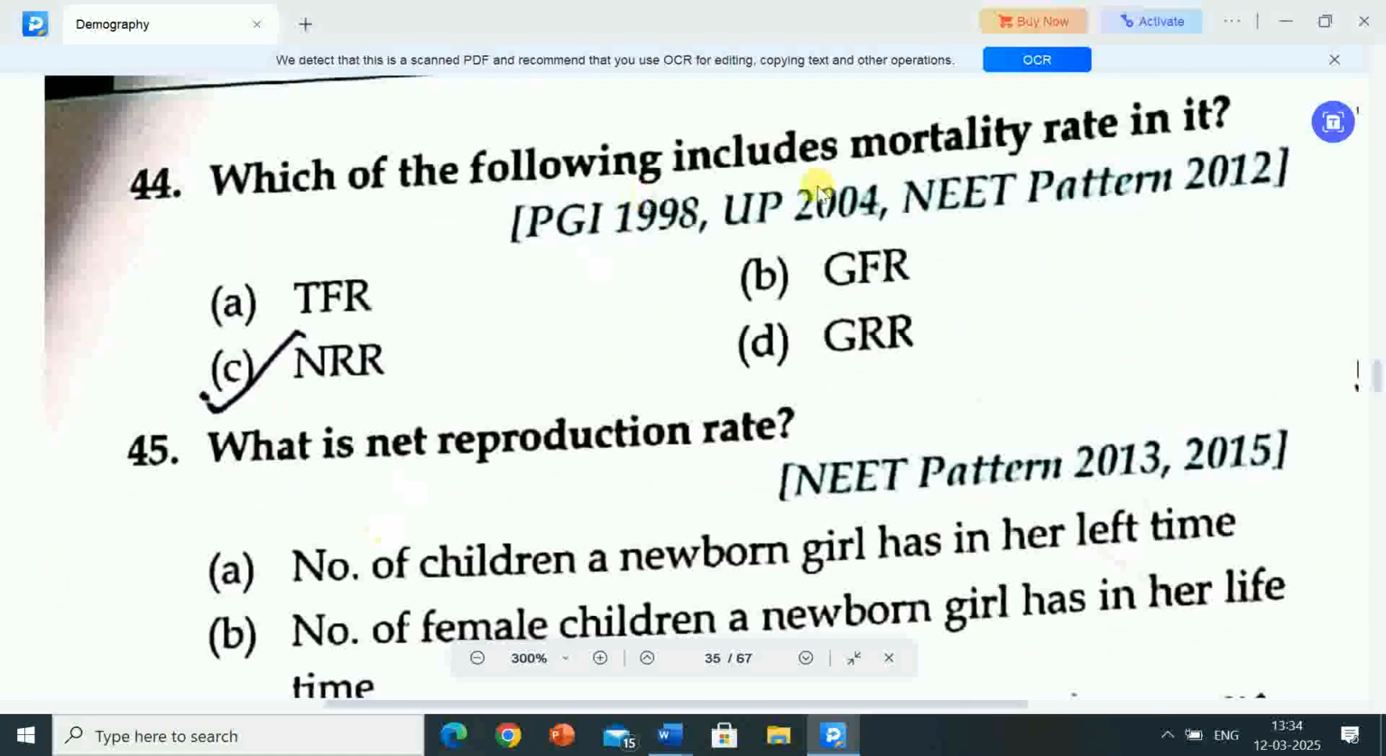Next question is, which of the following includes mortality rate in it? Options are A, TFR, that is total fertility rate, option B, GFR, that is general fertility rate, option C, NRR, that is net reproduction rate, option D, GRR, that is gross reproduction rate. Correct answer is option C, NRR, that is net reproduction rate. So net reproduction rate, NRR, includes mortality rate in it.